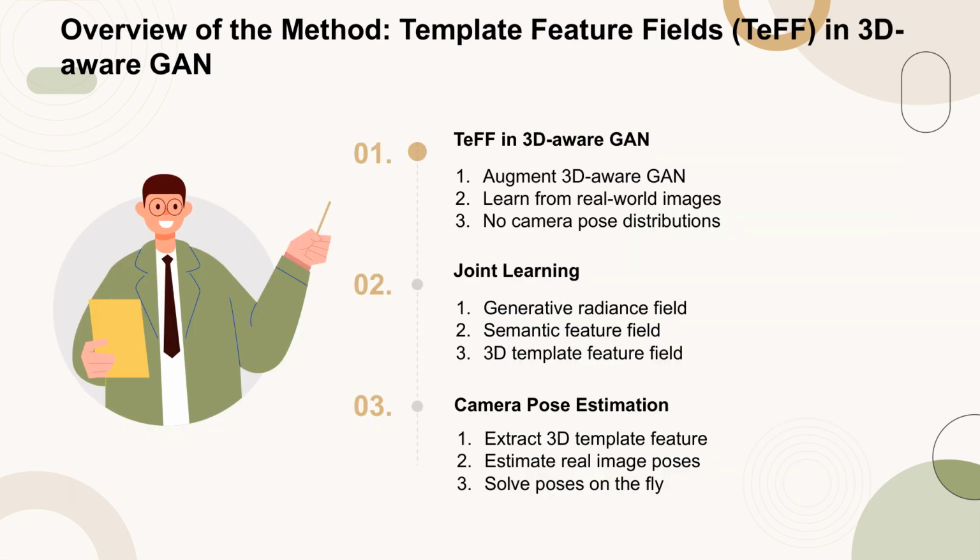The method presented in this paper involves augmenting a 3D-aware GAN with template feature fields, TeFF, to facilitate learning from real-world images without requiring camera pose distributions. The core of this approach is the joint learning of both a generative radiance field and a semantic feature field. This joint learning allows for the extraction of a 3D template feature field, which is then used to estimate the camera poses of real images in real time. This innovative method addresses the challenge of camera pose estimation by leveraging semantically aligned features across different instances, thereby enabling more accurate and efficient pose estimation.